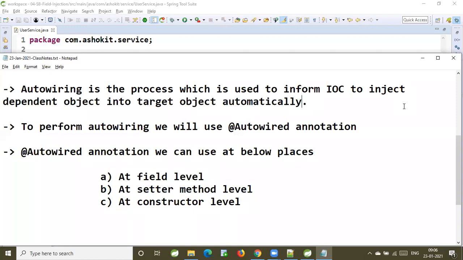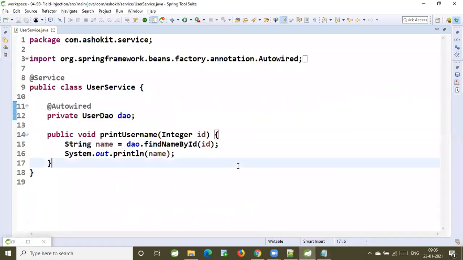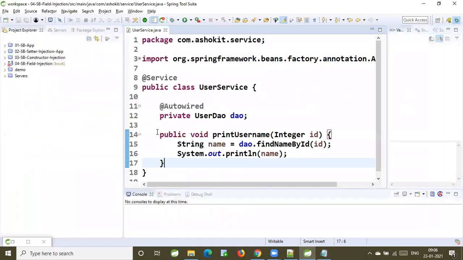Sir, I have one question. If you use that annotation, then only the IOC container can perform dependency injection. Exactly. Otherwise, it will not do that. Okay, sir. Thank you, sir. I think in XML we are giving the bean ID and also the package name. Yes, instead of doing that manual wiring, we are going for auto-wiring. That is what we call manual wiring.